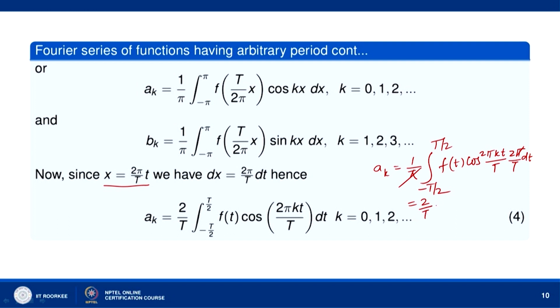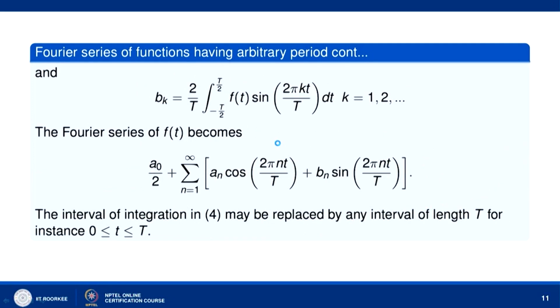So, (2/T) ∫ from -T/2 to T/2 of f(t) cos(2πkt/T) dt. Okay. So, we get this value of a_k. Similarly, we can write b_k equal to (2/T) ∫ from -T/2 to T/2 of f(t) sin(2πkt/T) dt. Okay. So, that is the value of b_k, and the Fourier series will become a_0/2 plus